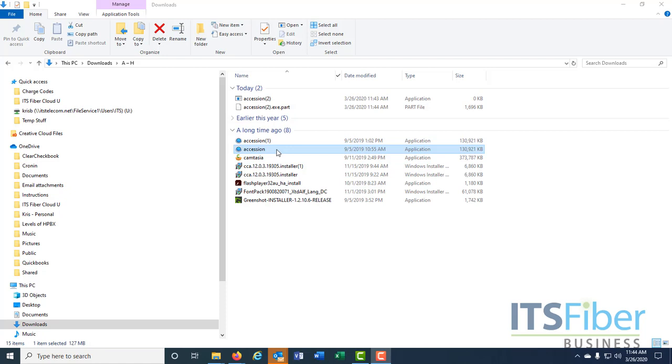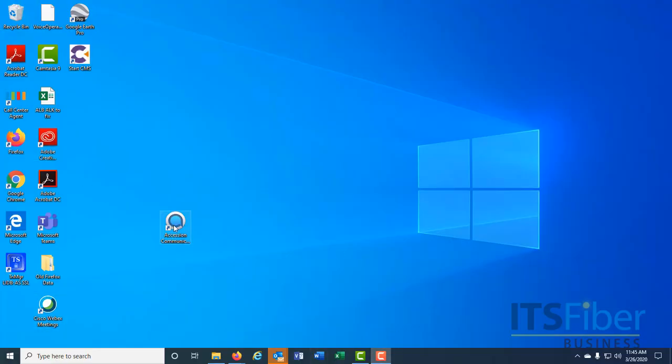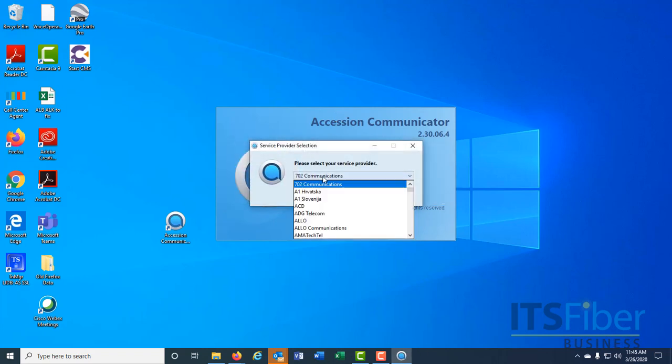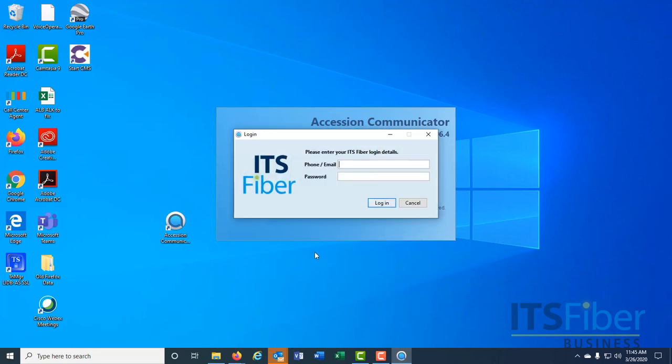Once the app has installed on your computer, you will need your telephone number and password to set it up. Use login manually. Choose your service provider, should be ITS Fiber. Enter your telephone number and login password and log in.